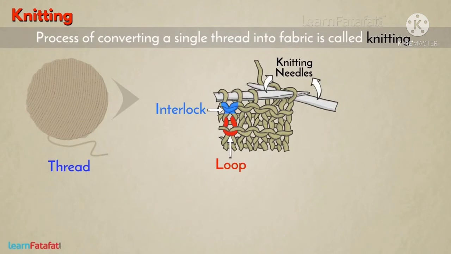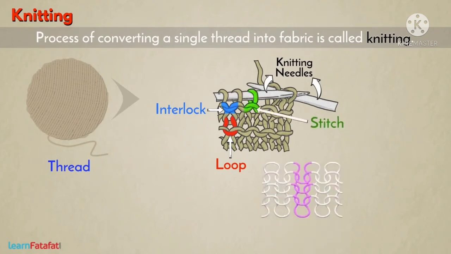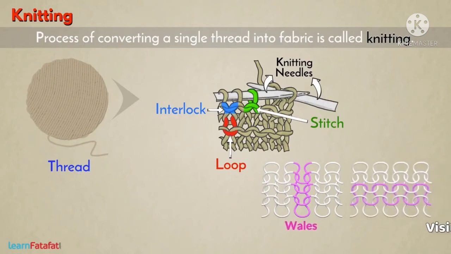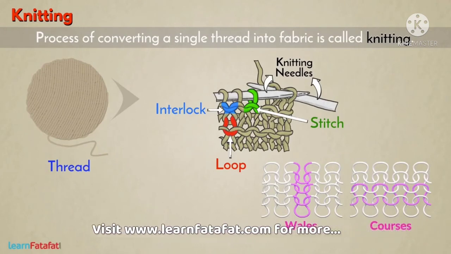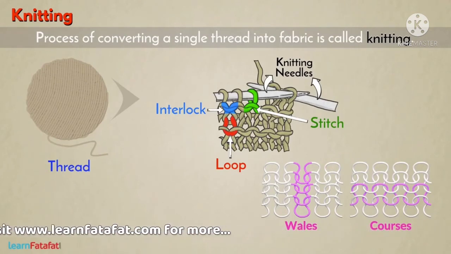It is done either by hands or by machines. The series of loops so formed are called stitches. The vertical columns of interconnected loops are called wales, and horizontal rows of interconnected loops are called courses. In wales or courses, the yarn follows a circuitous meandering path.